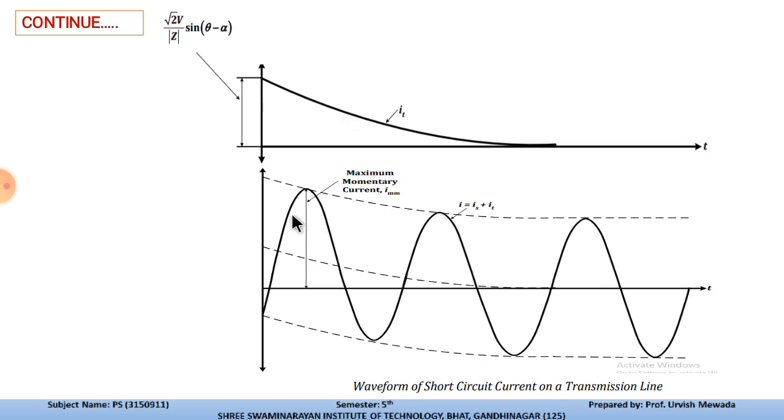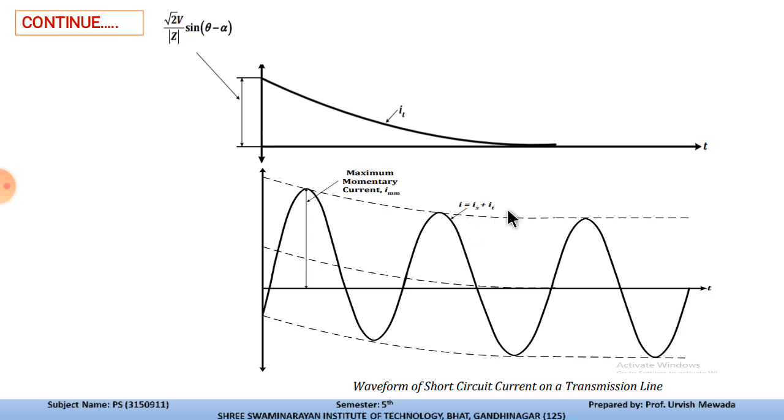Here you can see that initially the maximum momentary current IMM has a higher peak compared to the time at which the current settles after the transient. The magnitude or peak is quite a bit larger than at the point at which the current settles. This is the point at which I is equal to Is plus It.